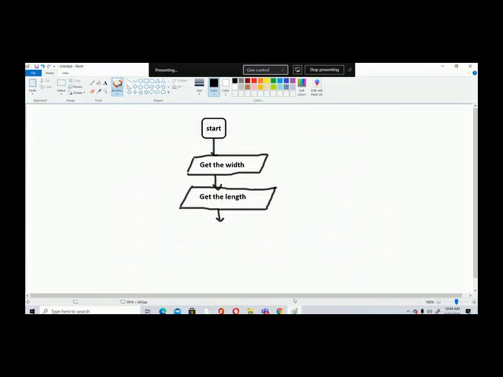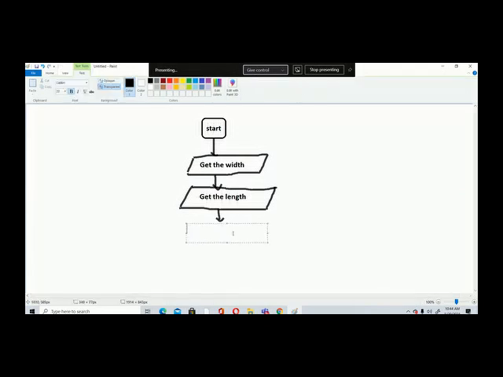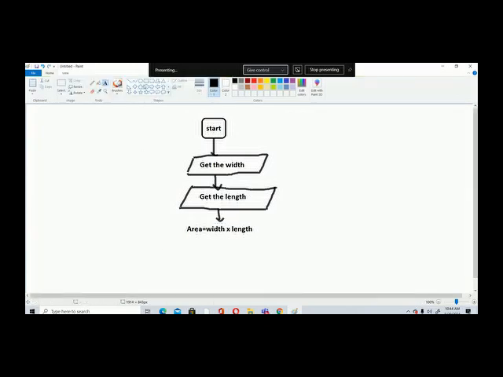Now here I have to use the rectangular shape to show my calculation. So my calculation is area equals width into length. I have to put that inside a rectangle. Okay, that is the shape that you use in flowcharts.